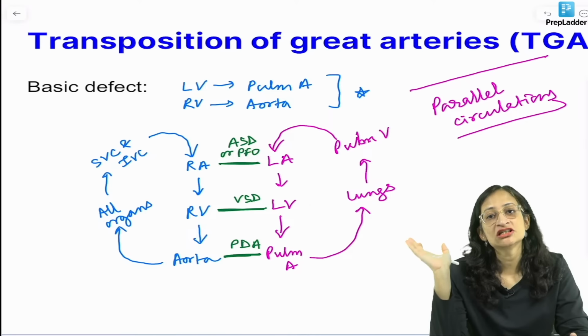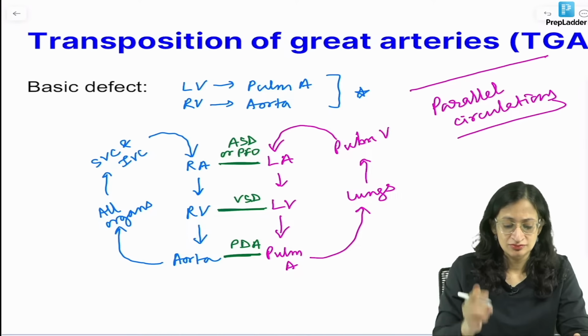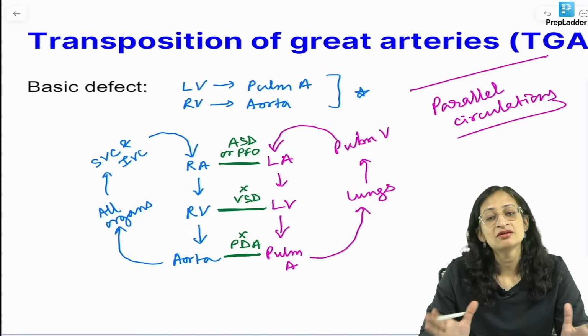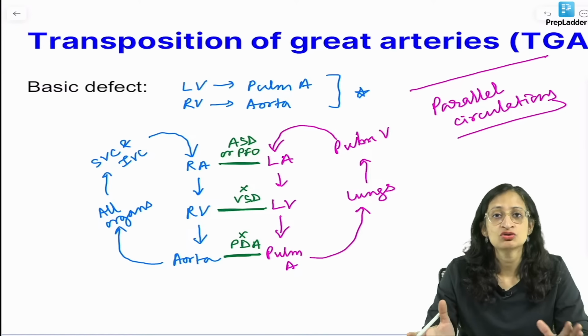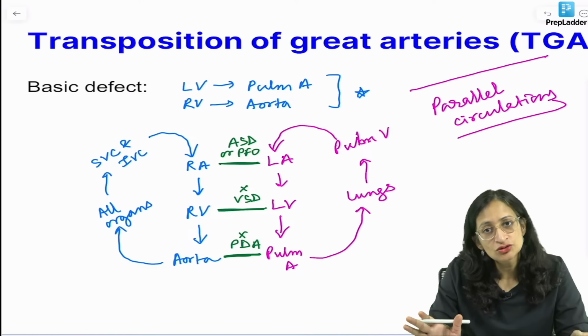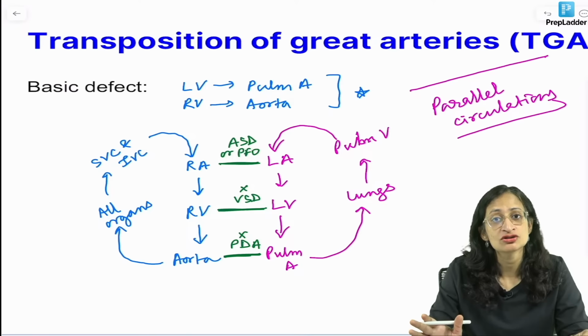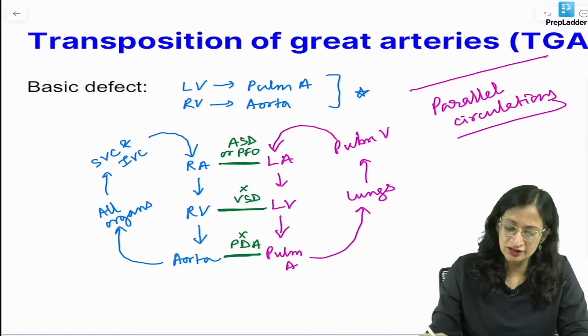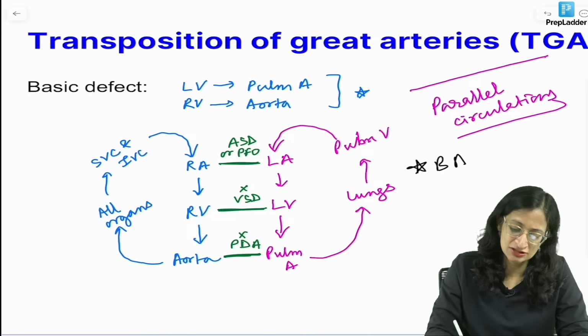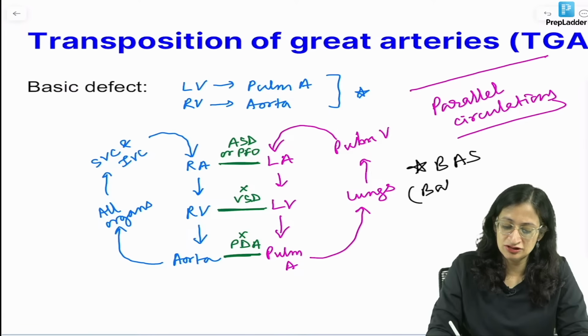Now, if it is TGA with intact ventricular septum, that means no VSD is there, no PDA is there, then the baby might become symptomatic in the first 1 or 2 weeks of life and can present with heart failure. What can you do then? You can do a life-saving procedure which is called balloon atrial septostomy, the Rashkind procedure. So you can do a BAS, that is balloon atrial septostomy or Rashkind procedure.